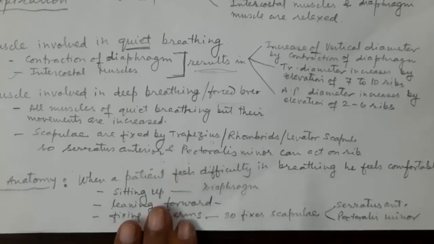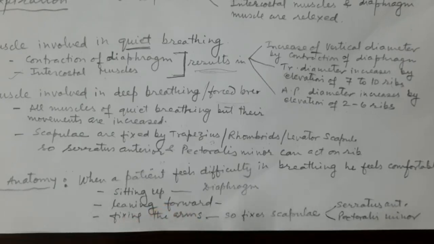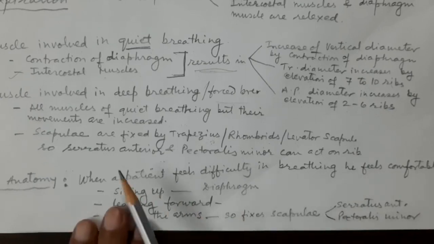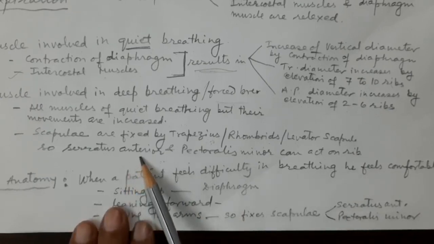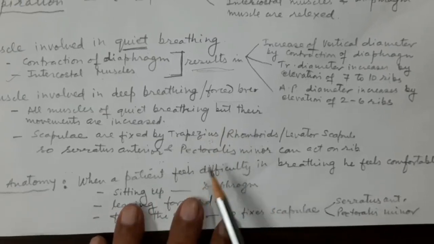Since the medial border of the scapula is now fixed, serratus anterior can move the ribs, because its insertion is fixed and its origin from the ribs can move. So it can also elevate the ribs, and it will help to increase the transverse and anteroposterior diameter. But this muscle will come into action only when you are having forced breathing.